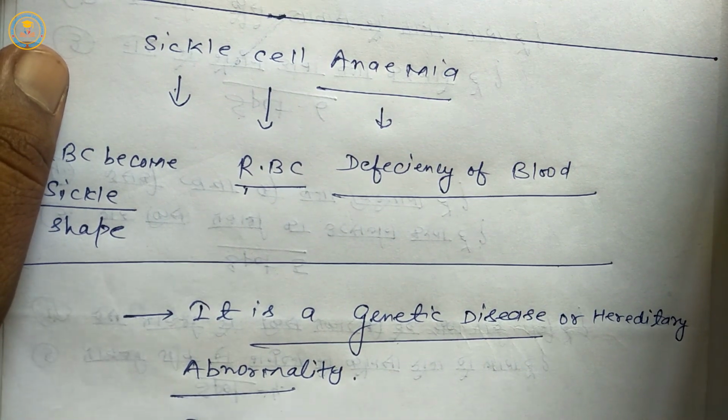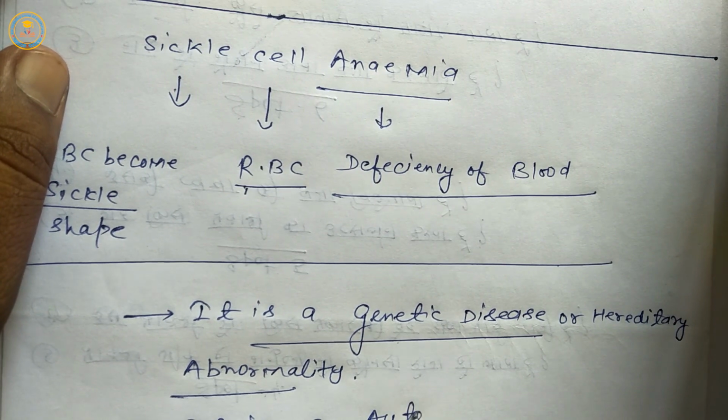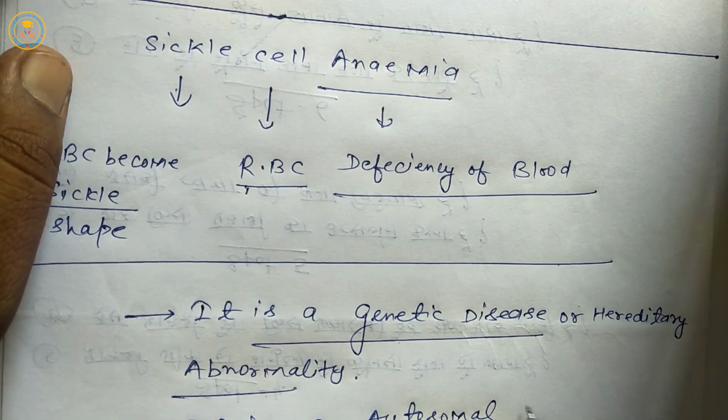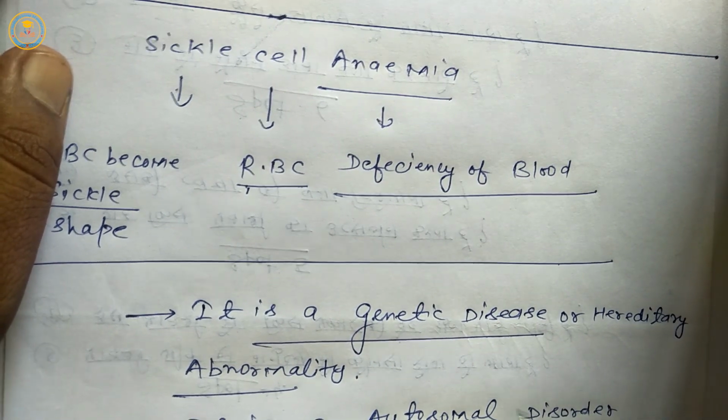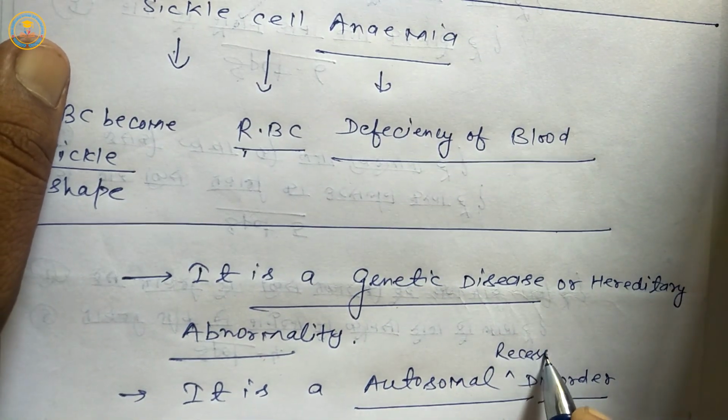Second, it is an autosomal recessive disorder.